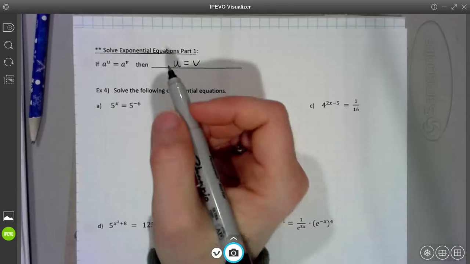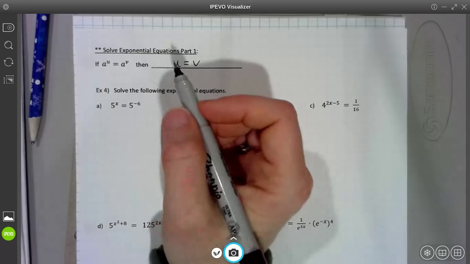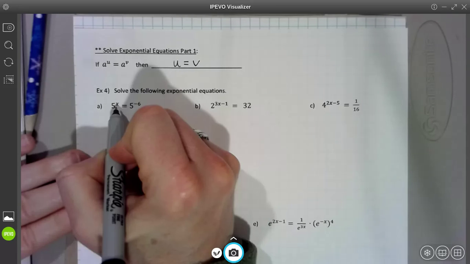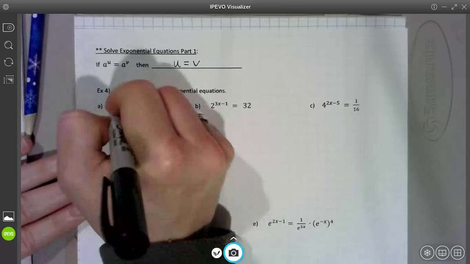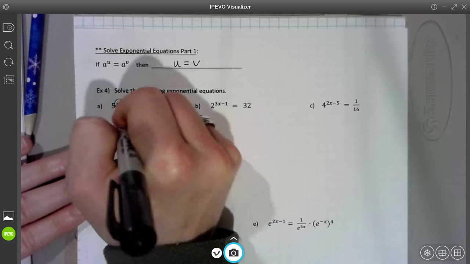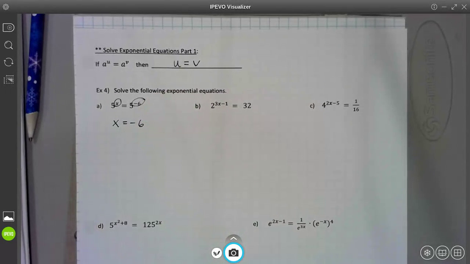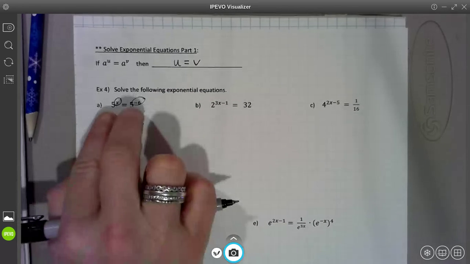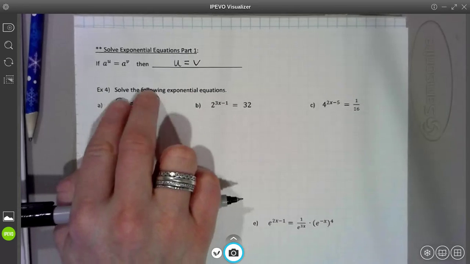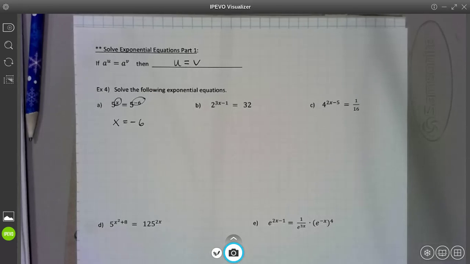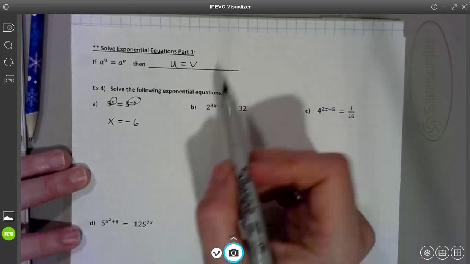So all you in reality have to do is set the exponents equal and solve. So I have to have x equal -6. And then lucky for us, there's nothing to solve. That's just the answer. X has to be -6 to make this equation true. If you're going to have the same base raised to a power and they're equal, then those powers better be equal. So that's the whole concept of what we're going to use to solve these problems. So guys, go to the next one.